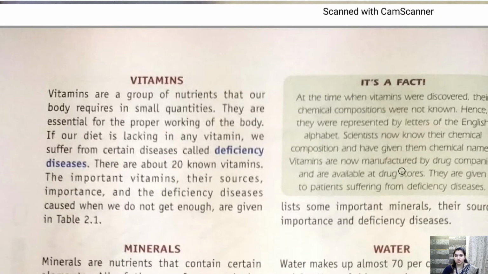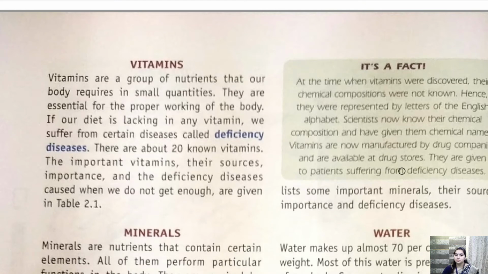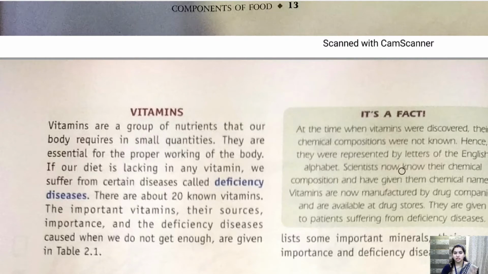Okay, and especially during this pandemic situation, you should boost up your immunity, and it will be boosted if you are taking a proper amount of nutrients. All right, so these were the three main basic important nutrients, that is carbohydrate, fats and proteins. Carbohydrate and fat give us energy, and protein helps in development and growth of the body, especially muscles. So protein is very important.